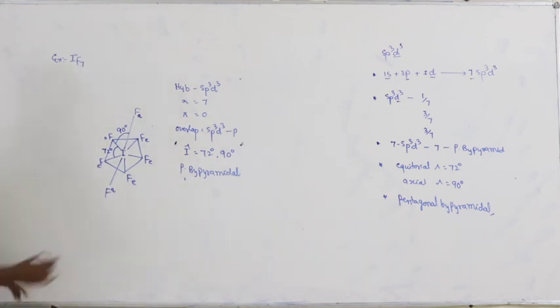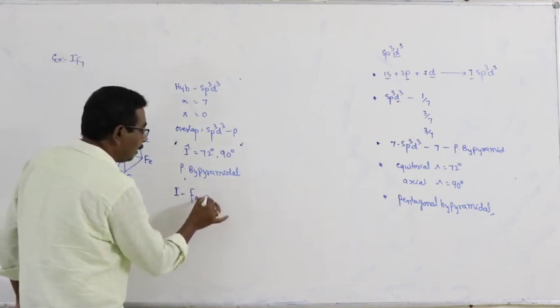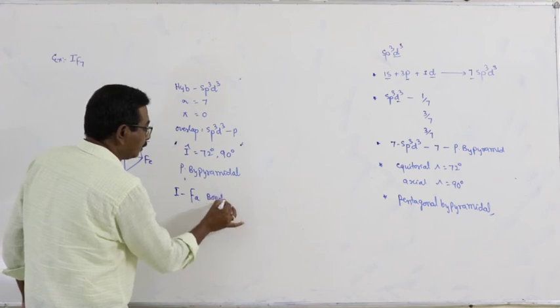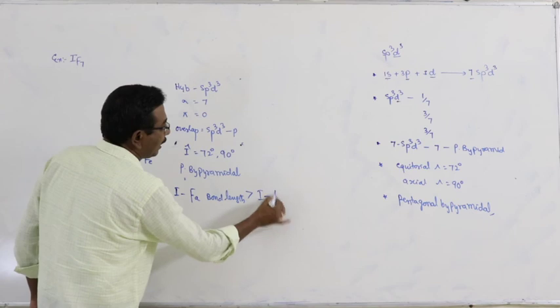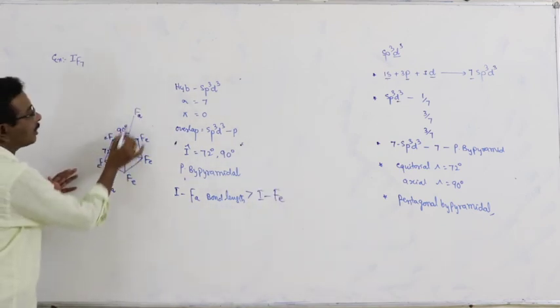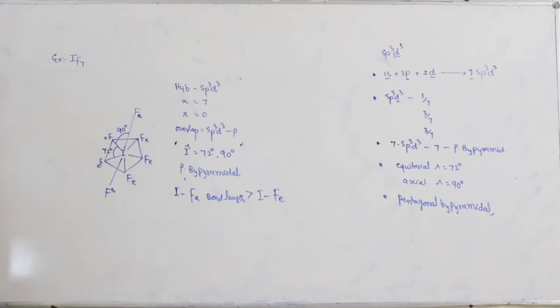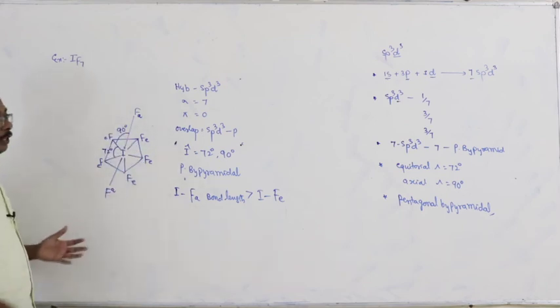Description of molecules. Here the axial I-F bond length is slightly greater than the equatorial I-F bond length, because the orbitals aligned along the axis are slightly bigger than the orbitals aligned at the equatorial positions.